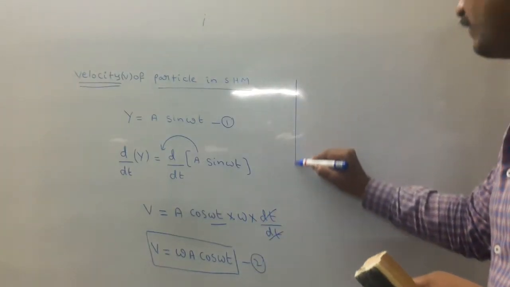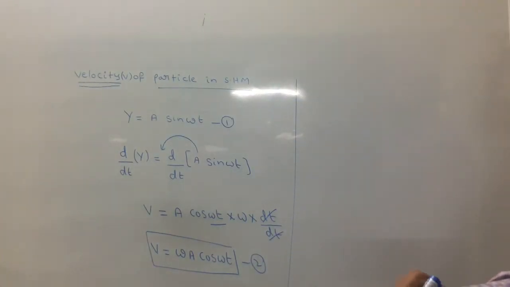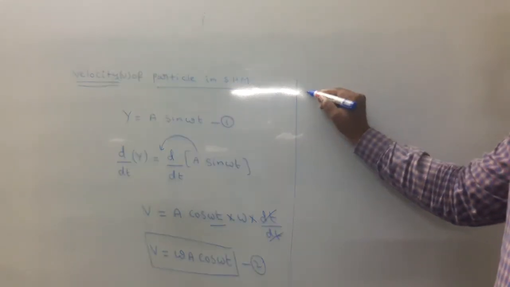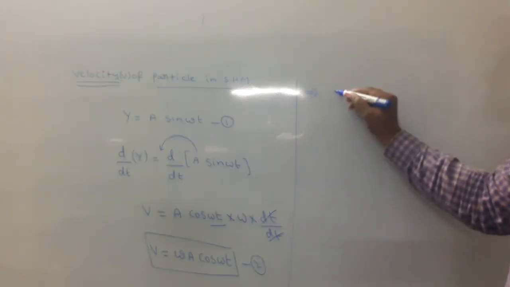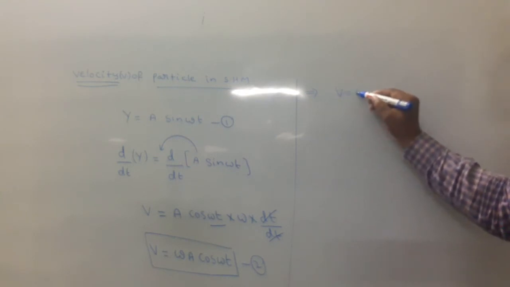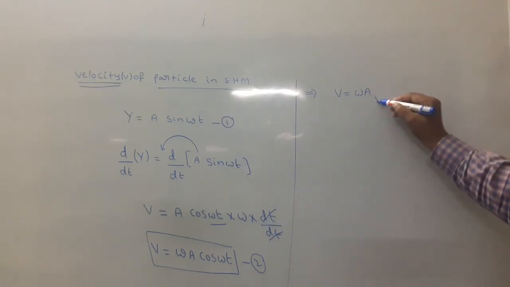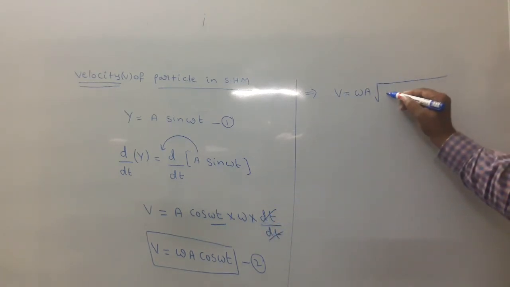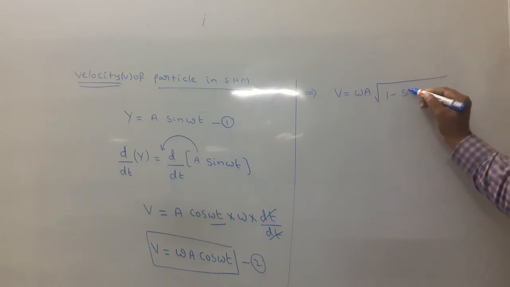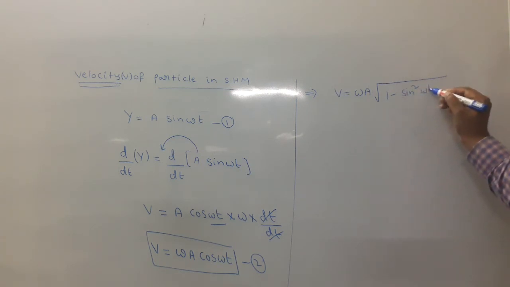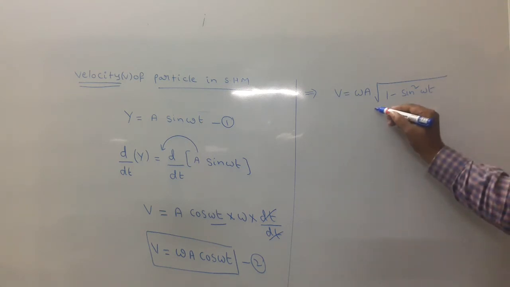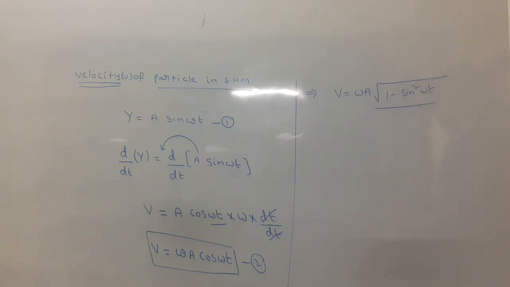This is the velocity of a particle in SHM. Next, look here. V equal to omega A cos omega t. Write cos omega t as under root 1 minus sin square omega t. Once again I repeat this step: sin square theta plus cos square theta equals 1.